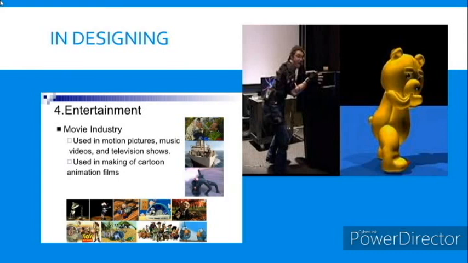And you are also familiar with cartoon channels like Cartoon Network, Pogo, Kushi TV. In all these channels, you can see different movies or shows, and all of them are designed using computers. So in the film industry or in designing, we use computers.